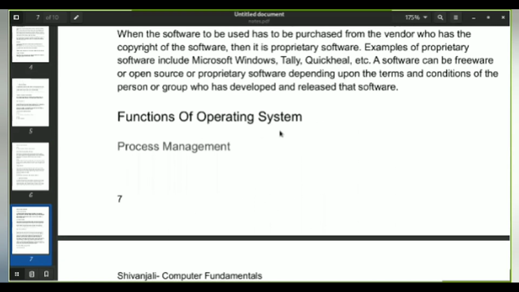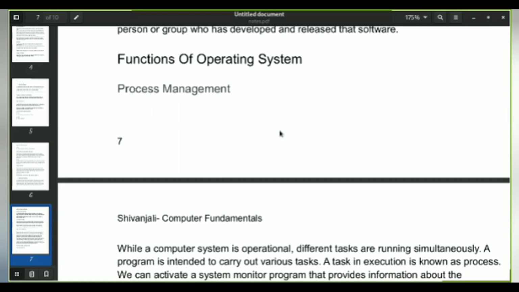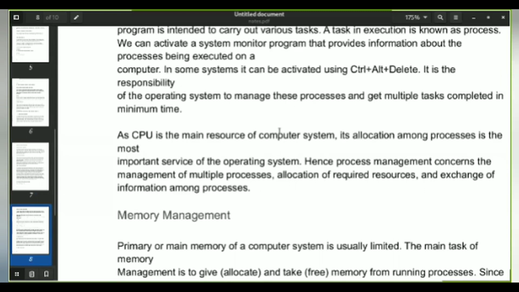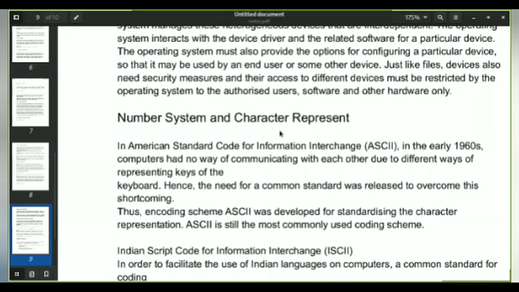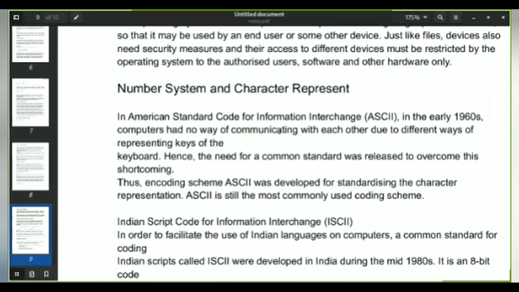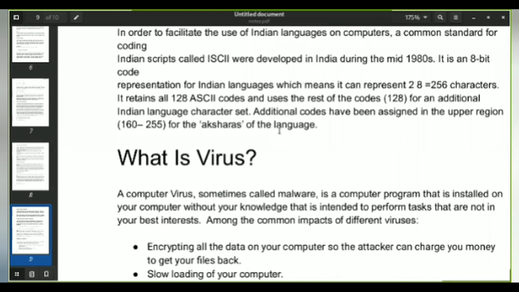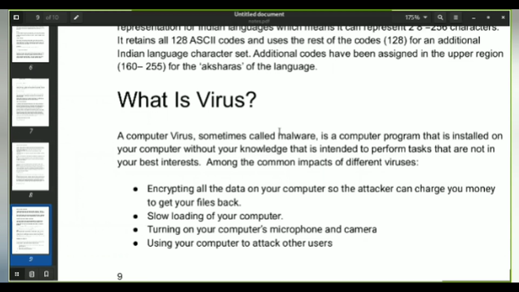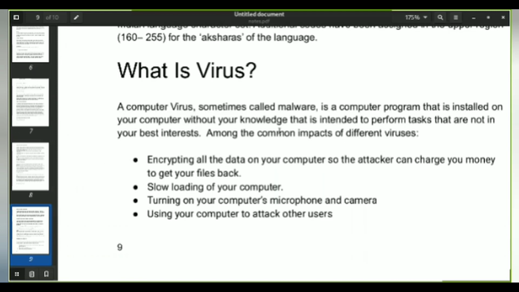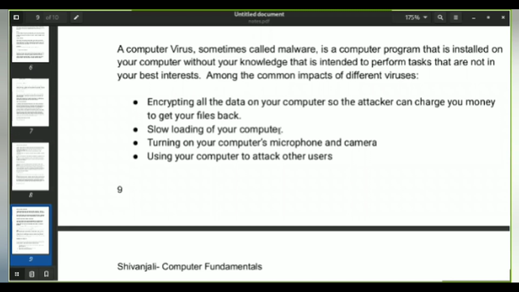Then we proceeded with the functions of the operating system, which include process management, memory management, file management, and device management. And moving on, we discussed the number systems, ASCII and ISCII, where every symbol, every digit, every letter in the computer is assigned a code or ID which is unique to it. And last, we discussed what a virus is, how you can detect or prevent a virus, and why you need antivirus.